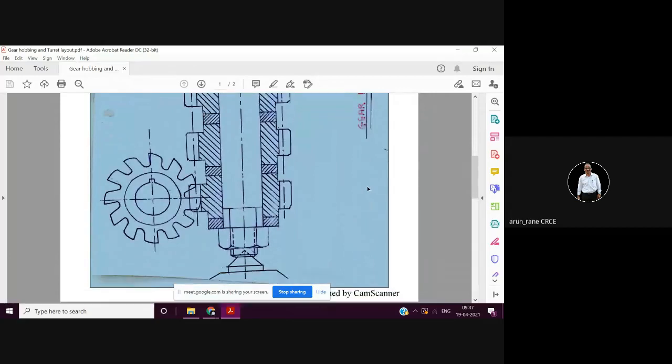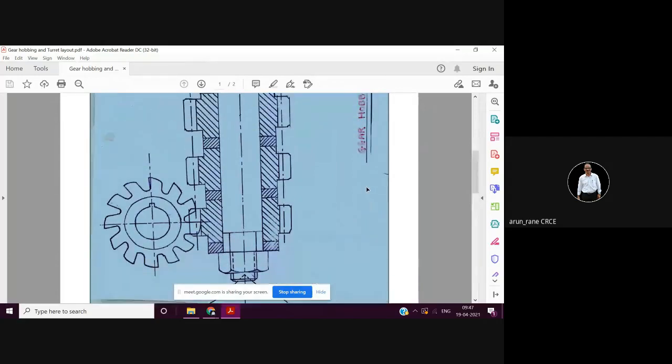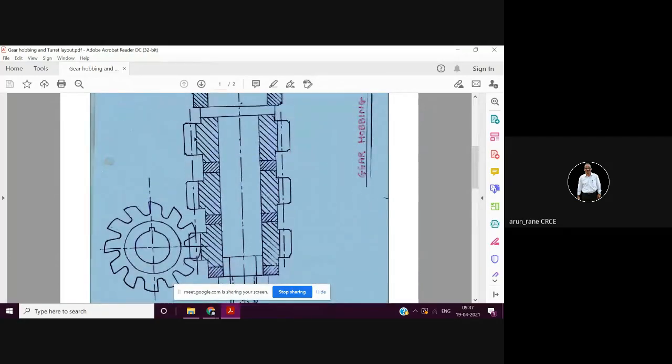Here you can note that there are three blanks, that is one, two, and three. Three gear blanks are mounted. Now these are not gear blanks; here the teeth are already cut. Many times the students are not able to tell how you represent the gear teeth in engineering drawing. So this is how your gear teeth is represented.